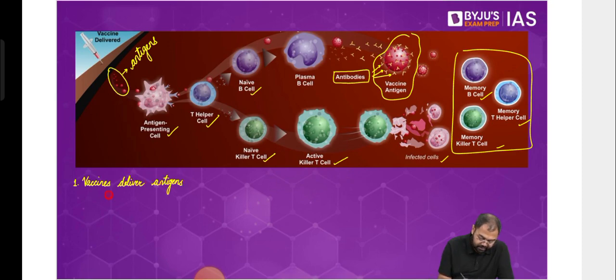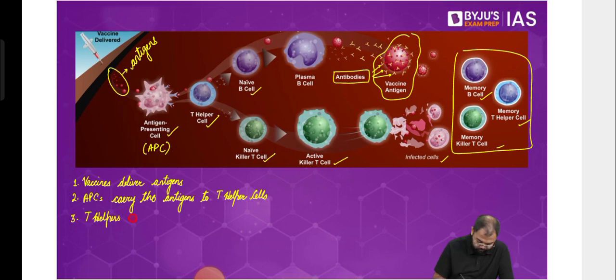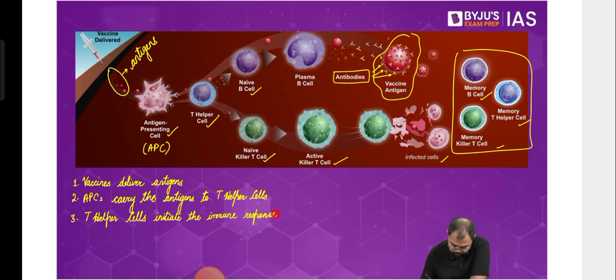Then I'm writing this as APC. So then APCs carry the antigens to T helper cells. T helper cells initiate the immune response with B and T cells.